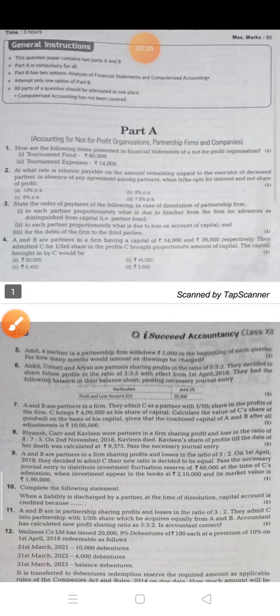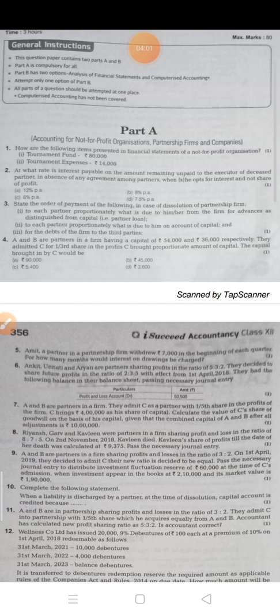The next one is, state the order of payment of the following in case of dissolution of partnership firm. So here the 3 statements are given. You have to write in sequence, in order form. Which payment you have to pay first, then second, then third. The first is, to each partner proportionately what is due to him, her, from the firm for advances as distinguished from capital.